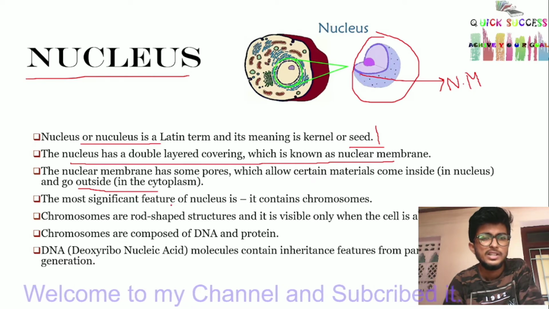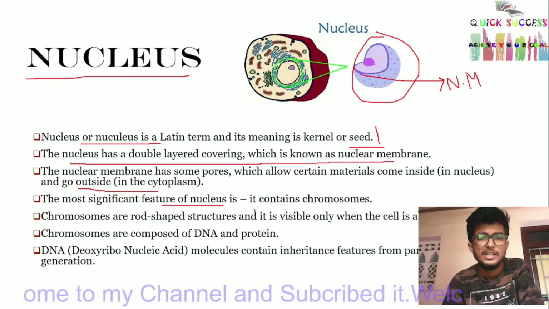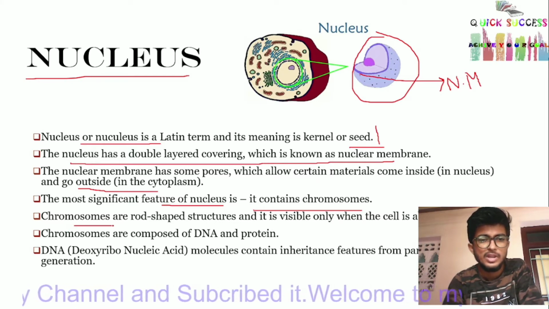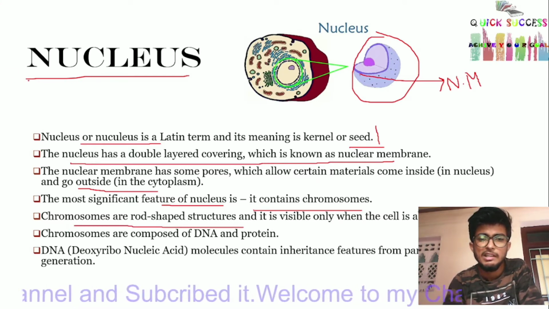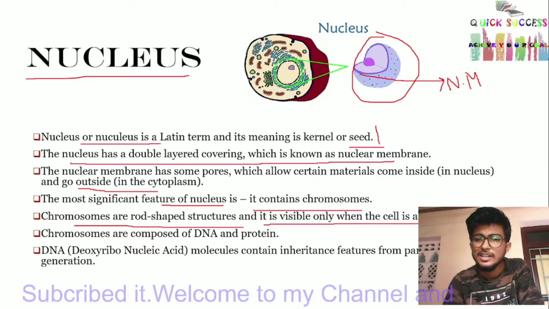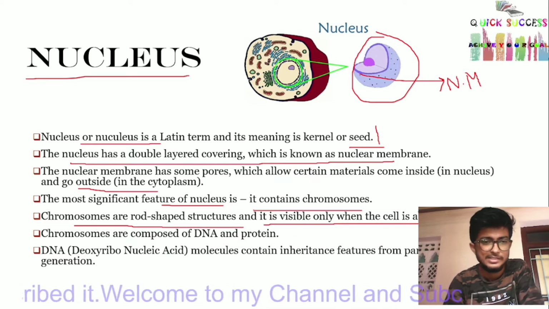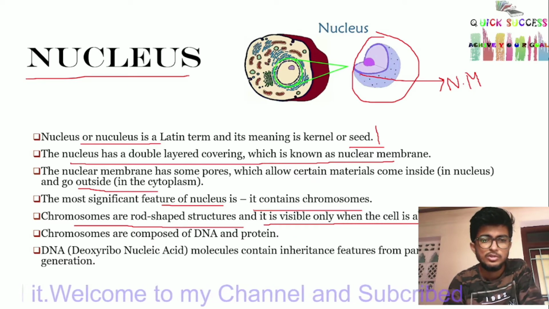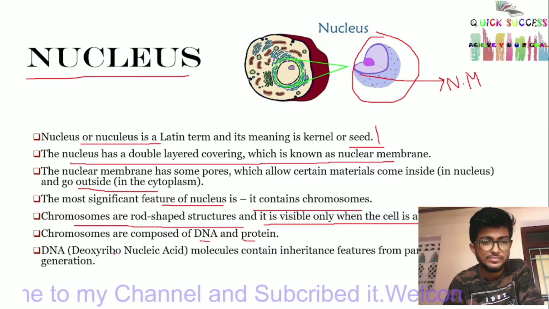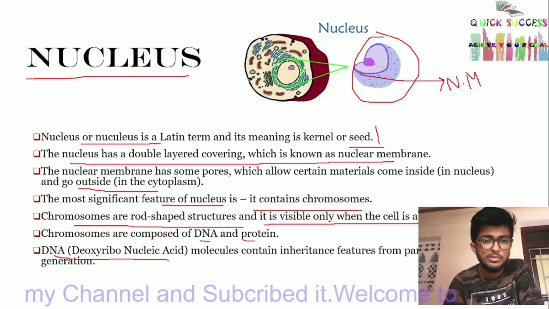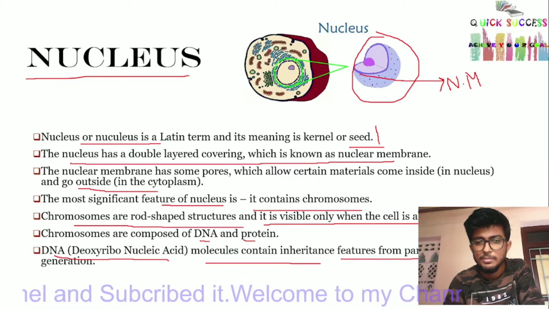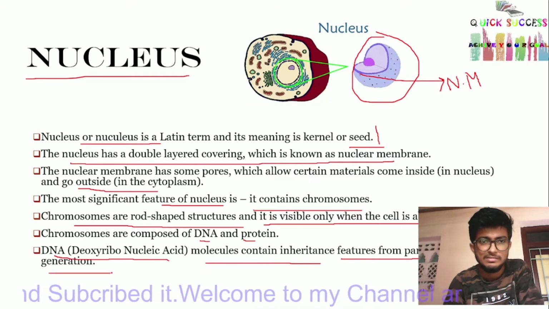The most significant feature of the nucleus is that it contains chromosomes. Chromosomes are rod-shaped structures and are visible only when the cell is about to divide. Chromosomes are composed of DNA and protein. DNA, deoxyribonucleic acid, molecules contain inheritance features from parents to the next generation.